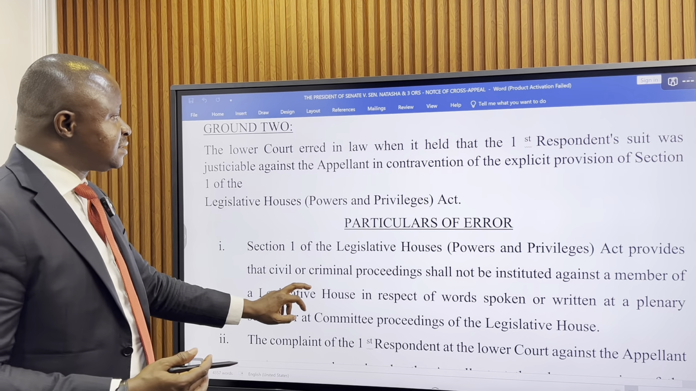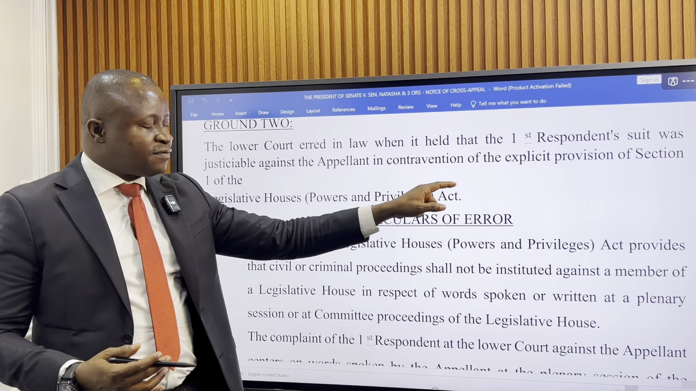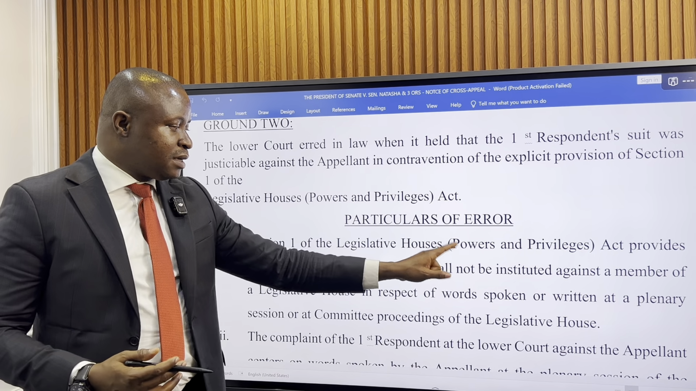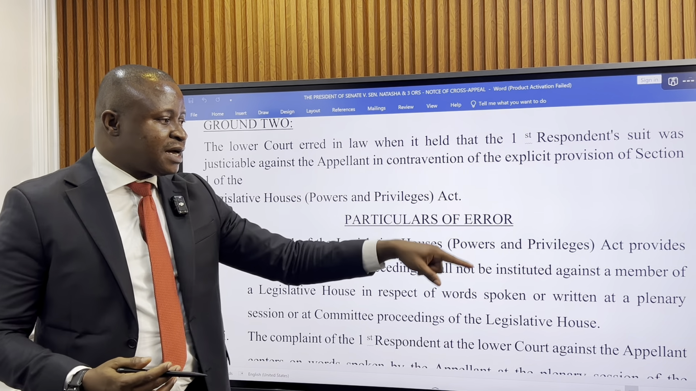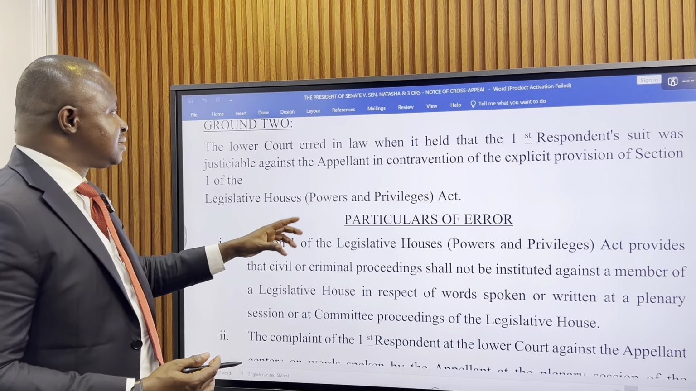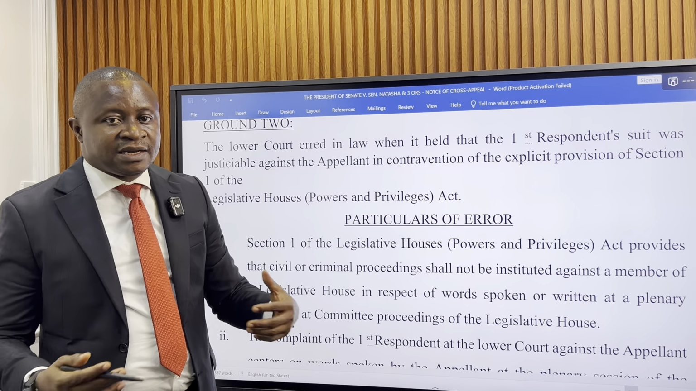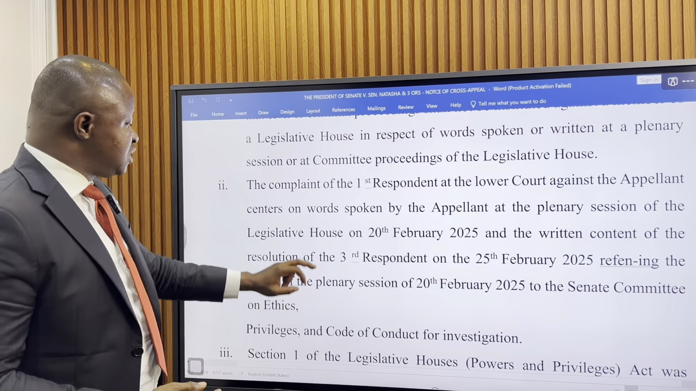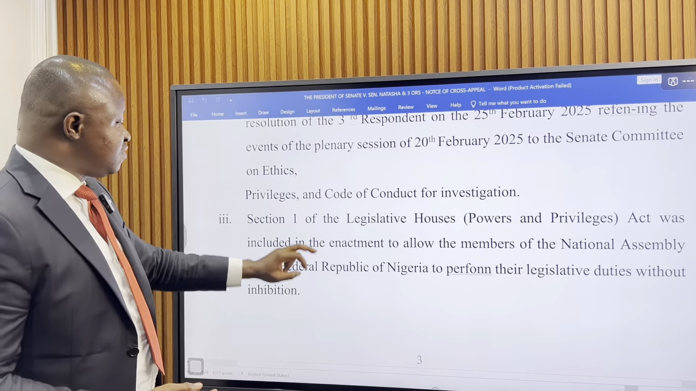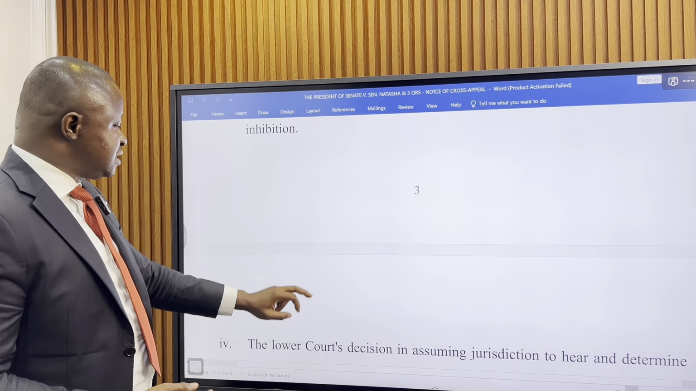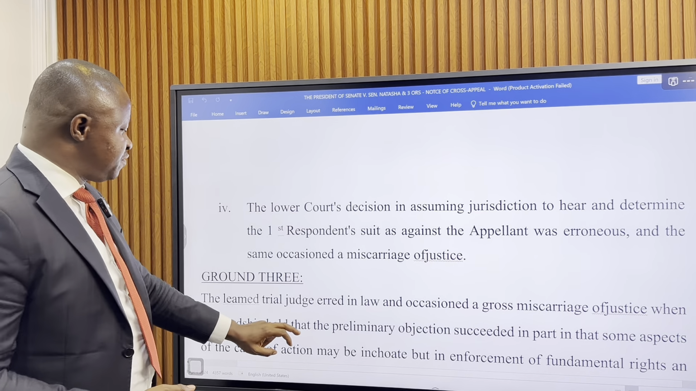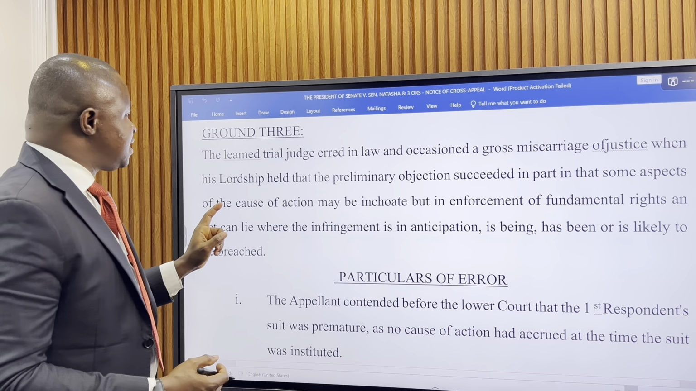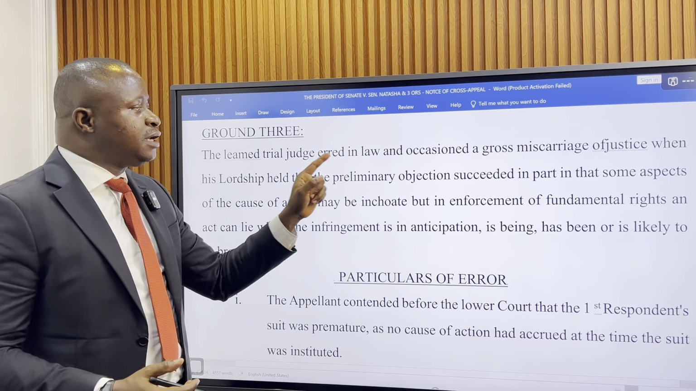And they are saying that the trial court ought to have recognized this provision of the law, the Legislative Houses Powers and Privileges Act, to the extent that it had no jurisdiction to entertain a complaint that arose during the proceedings of the Senate, which is covered by the Legislative Houses Privileges Act.